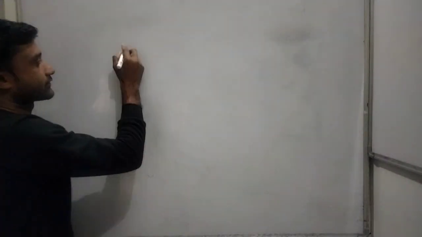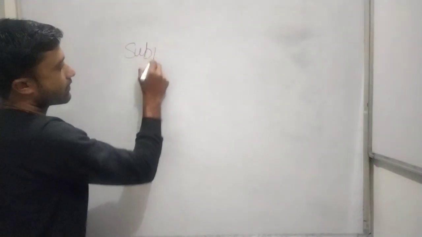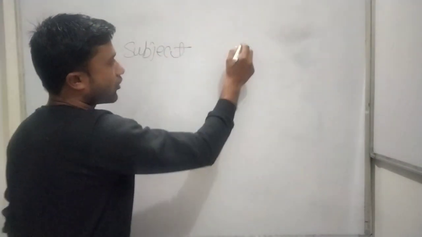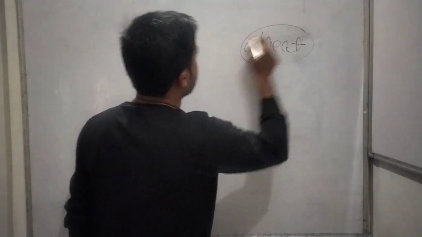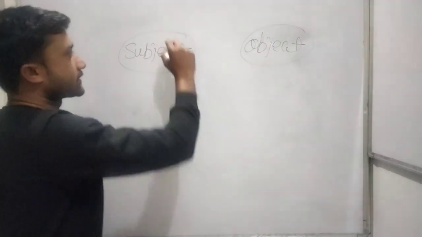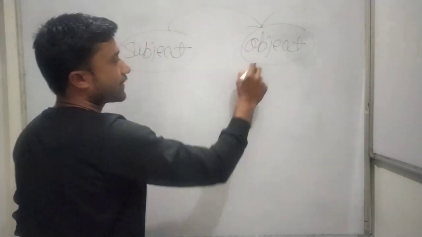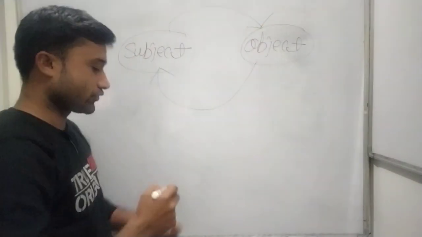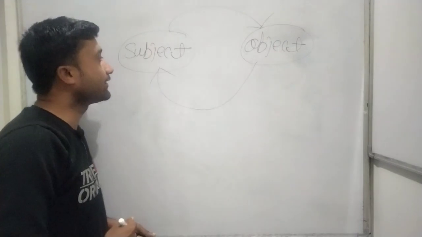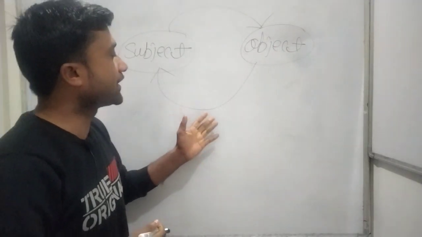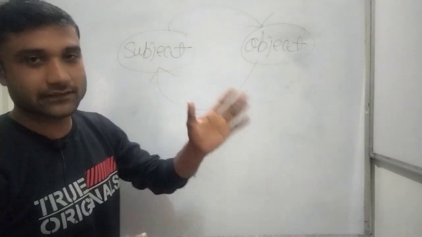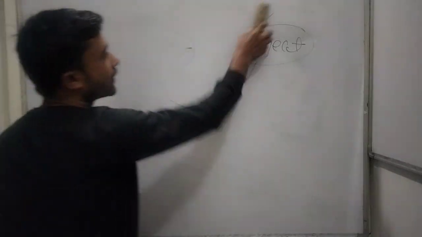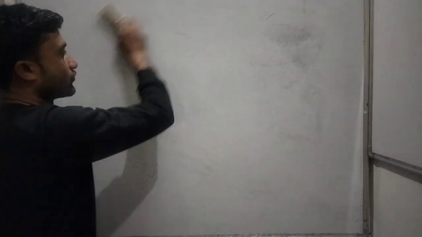And the second is subject and object. In active and passive voice, subject changes into object and object changes into subject. Understand it? First of all, we have to convert the object into the subject and the subject into the object. So you have to write down the rules for how to change active and passive voice.